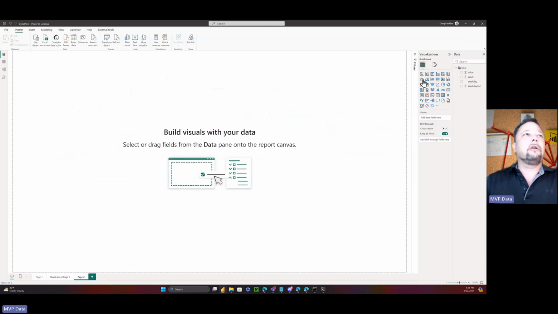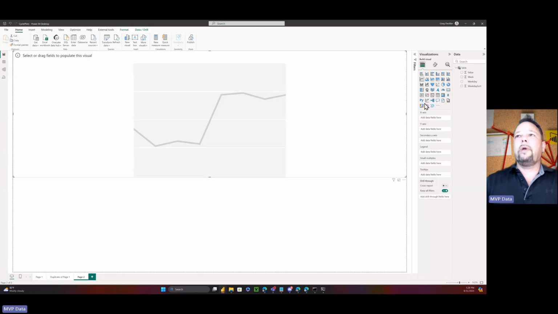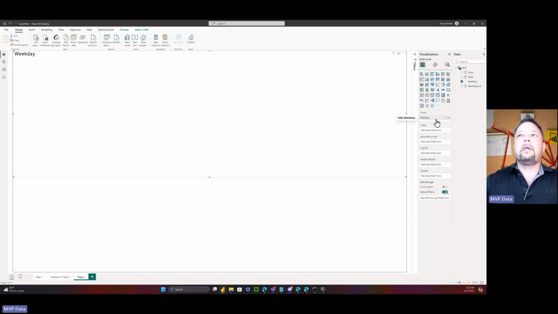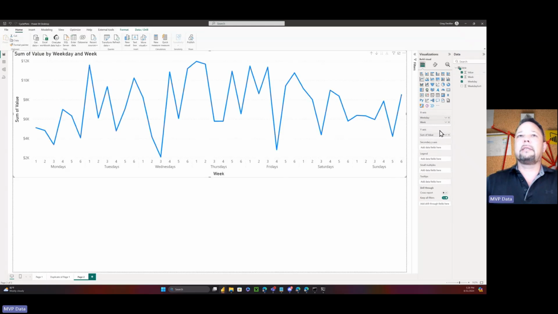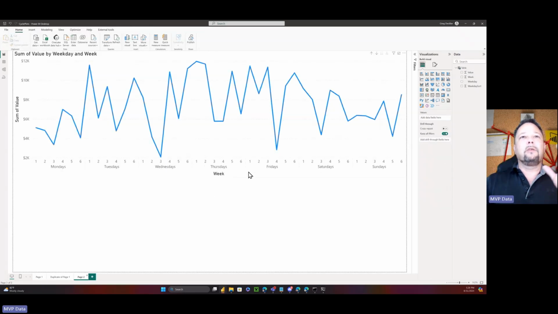So we're going to start off with a line chart, and we're going to go ahead and size it up to the screen here. The way that you do it is you put the weekday and the week in the x-axis, and put our value in the y-axis. And so there you can see where we ended up with what I started with. The problem with this though is we don't have any spacing. We have this separator, I guess, but we don't have any spacing in the line charts.